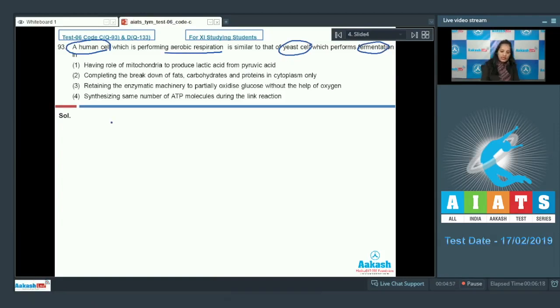So there are two cells. First is a human cell and the second one is yeast cell. How are these similar to each other when a human cell is performing the aerobic respiration whereas the yeast cell is performing the fermentation? See the first option, having role of mitochondria to produce lactic acid from pyruvic acid.